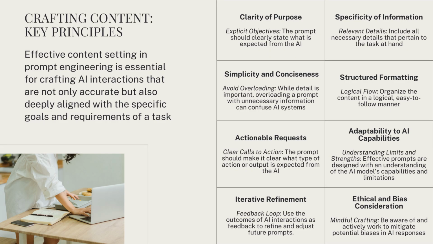Effective content setting isn't random, it follows clear principles. Let's break them down. First, clarity of purpose. Your prompt should clearly state what is expected from the AI. Explicit objectives matter. If you want a report, say so. If you want a prioritized list, say so. If you want code, say so. Don't make AI guess your intent. Second, specificity of information. Include all necessary details that pertain to the task at hand. Relevant details are your friend.